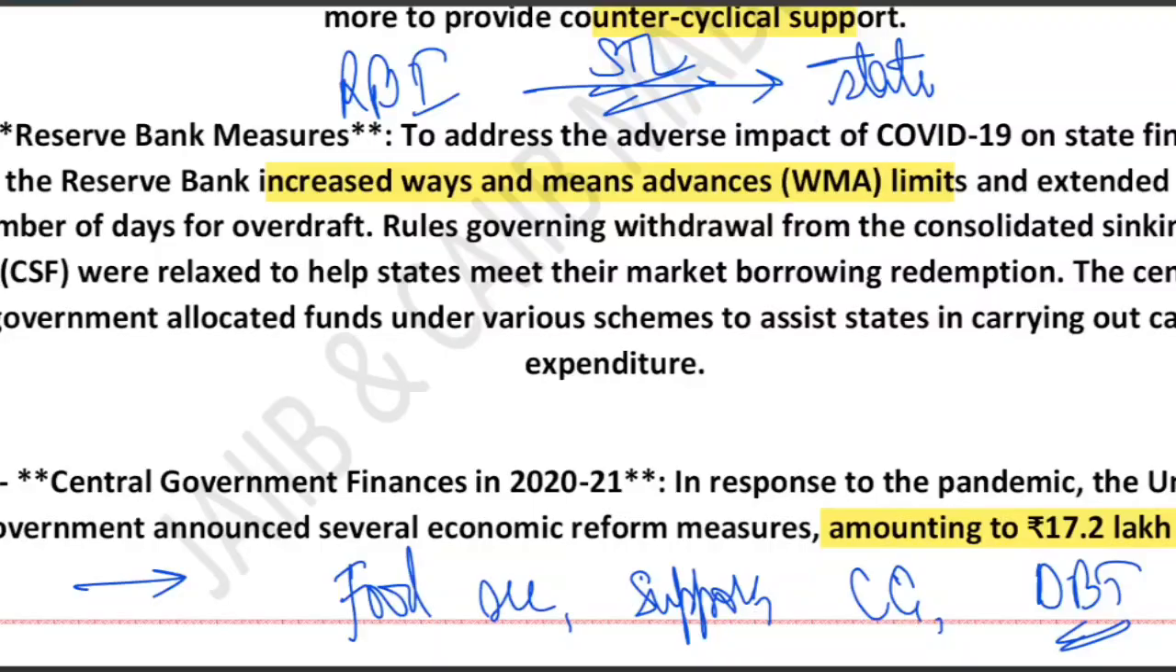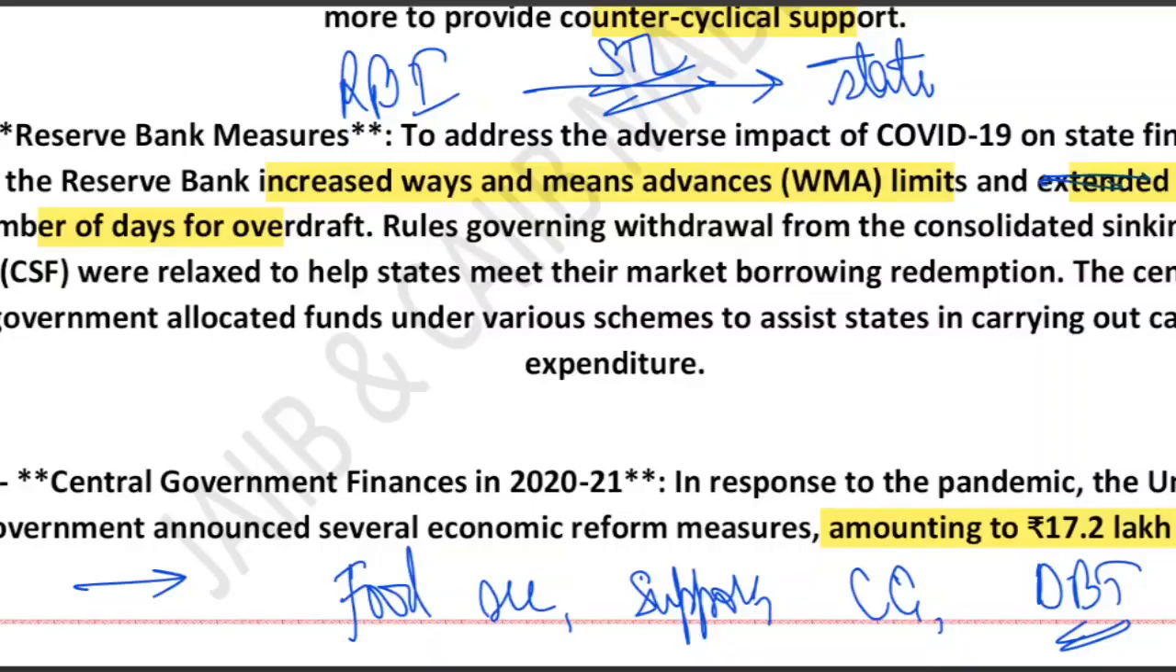Then they extended the number of days for overdraft. What does it mean? If a state borrows beyond the WMA limit, RBI extended the number of days it could remain in overdraft. This prevented financial stress during the pandemic.